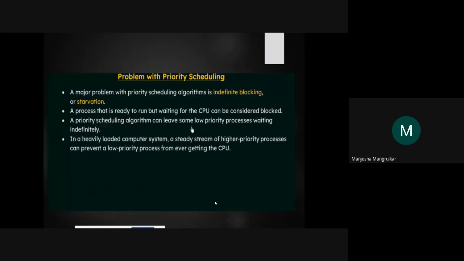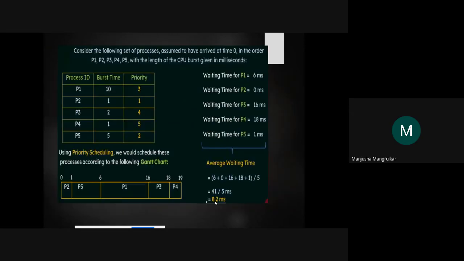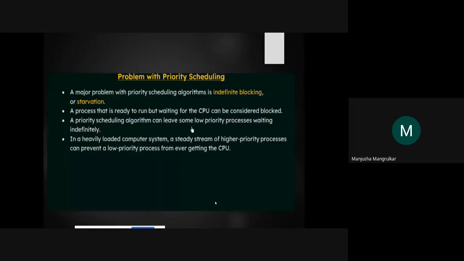Now we'll see what the problem with priority scheduling is, right? So this is the scenario of scheduling, how the processes are in the scheduling and how the processes are waiting. Now what is the problem with priority scheduling, and how is it recovered?